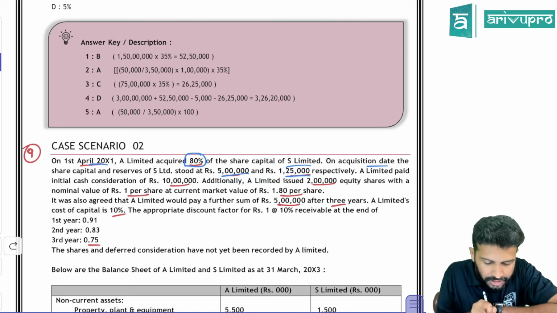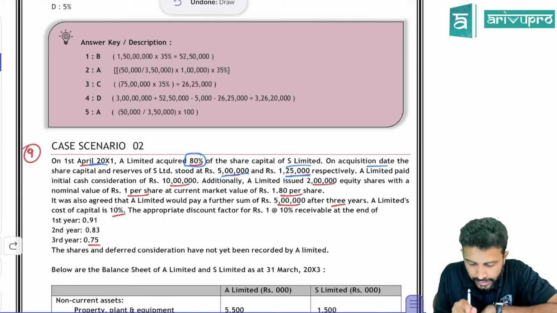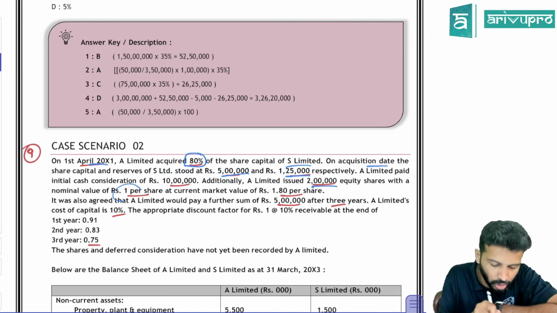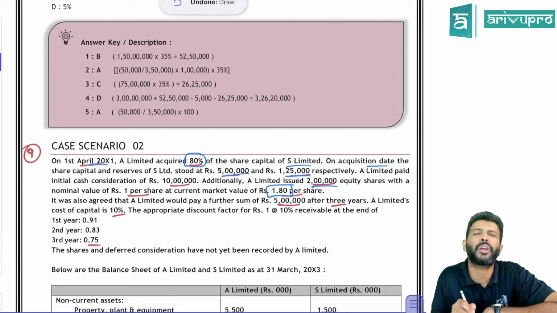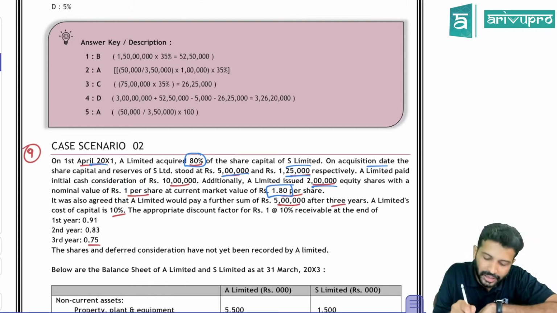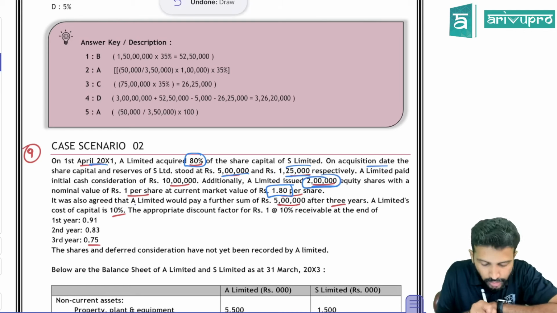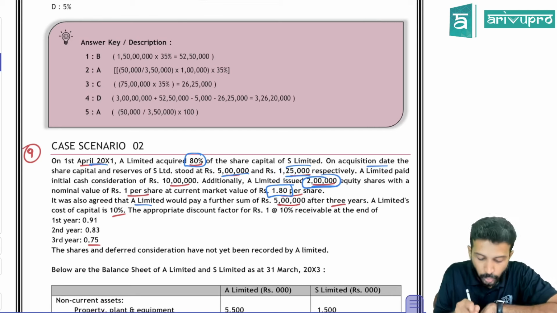A Limited paid an initial cash consideration of 10 lakh rupees. So PC is given in the form of cash. Additionally, A Limited issued 2 lakh equity shares with a nominal value of 1 but at a market value of 1.8. So PC is also given in the form of equity shares. What is the market value of each equity share? 1.8. And how many shares did we give? 2 lakh. It was also agreed that A Limited, the parent, would pay a further sum of rupees 5 lakh after 3 years.